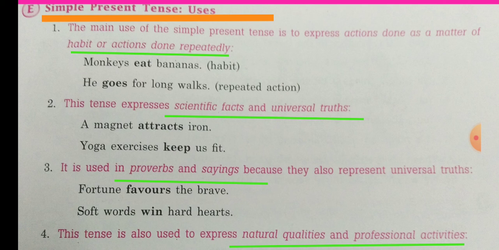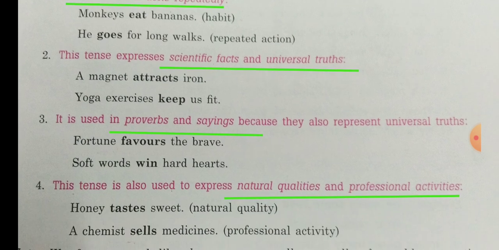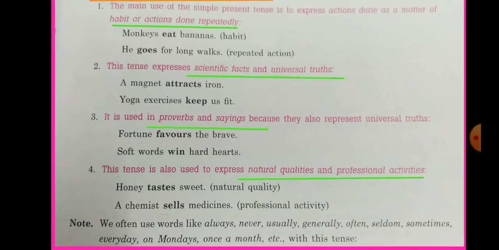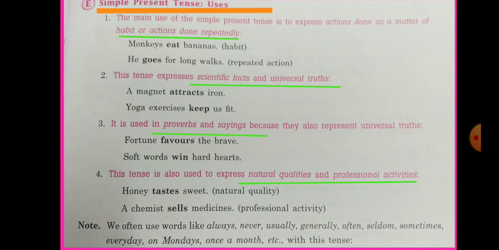And as we know that proverbs also represent universal truths, so they are also written in the form of simple present tense. And last but not least, simple present tense is also used to express natural qualities and professional activities, as professional activities are also repeated in our life as a part of habit or routine, so they are also expressed by simple present tense.